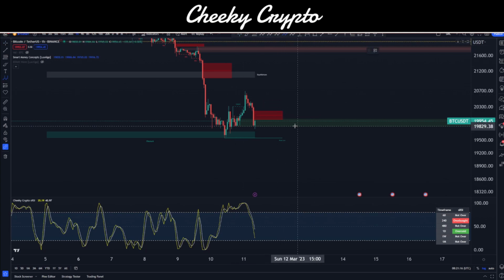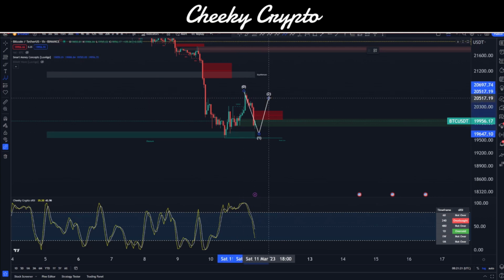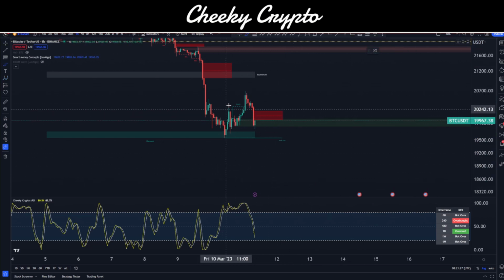As I said, when you take a look at Elliott wave theory, we have this move here. We're talking about one, then we come up. We'll fill that gap on that second wave before doing this. Okay, so now the other thing with smart money concepts that we have to acknowledge is